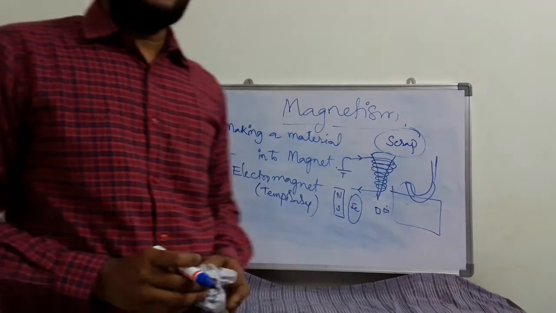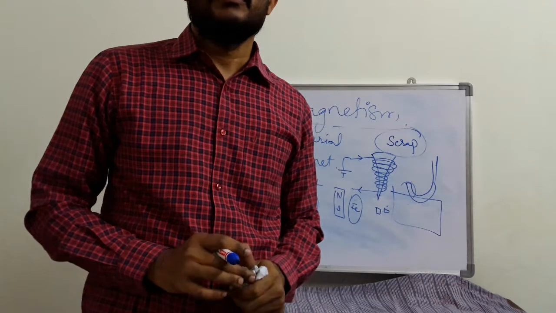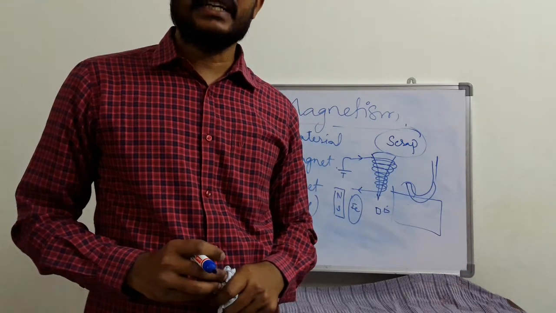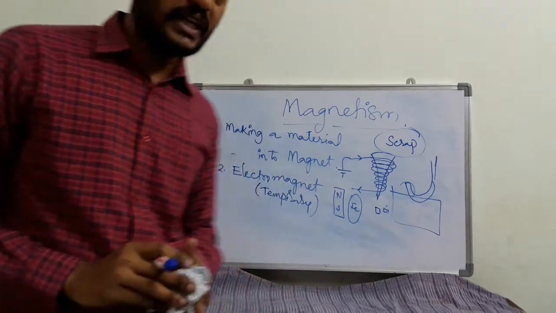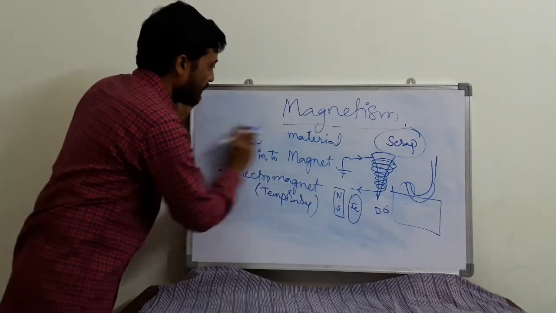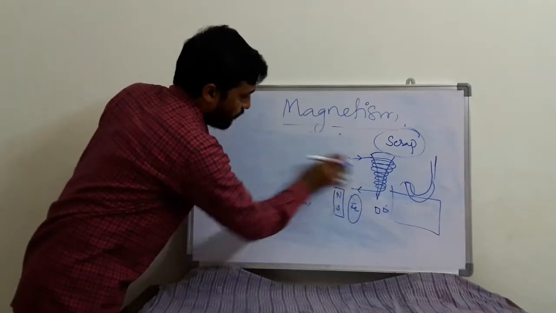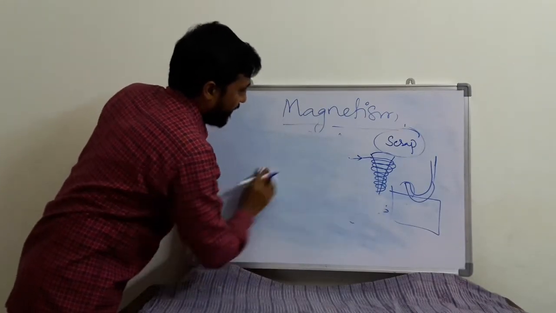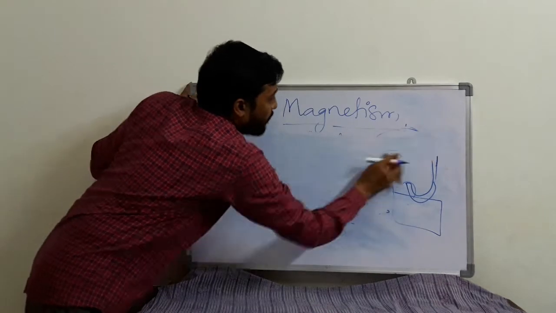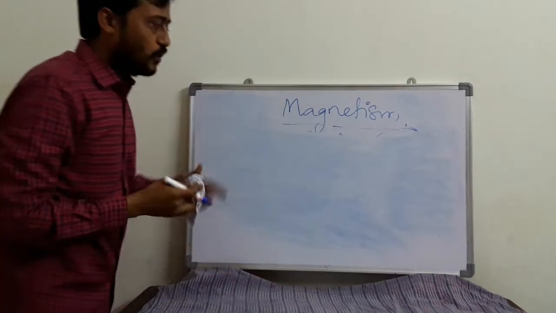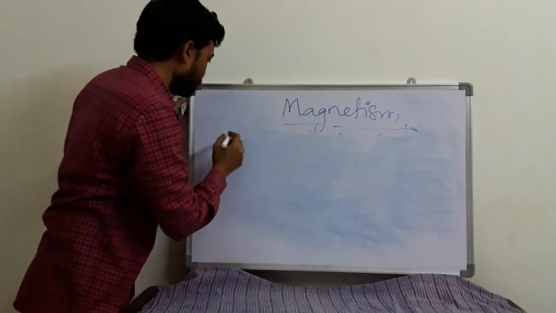So at last we will see one more property of magnetism, that is magnetic induction. Sorry, only magnetic induction we will see.